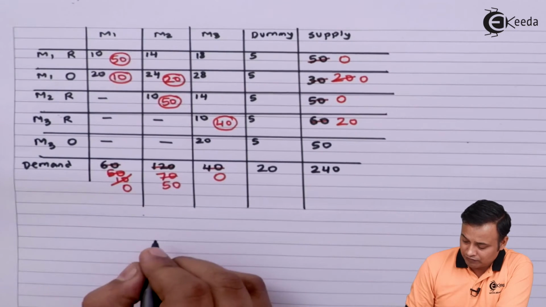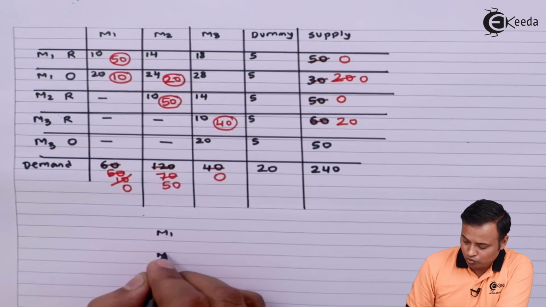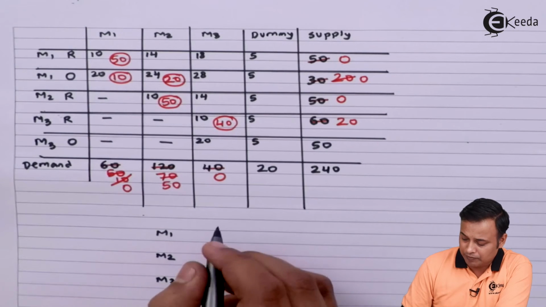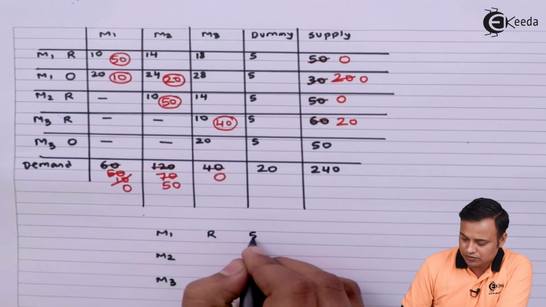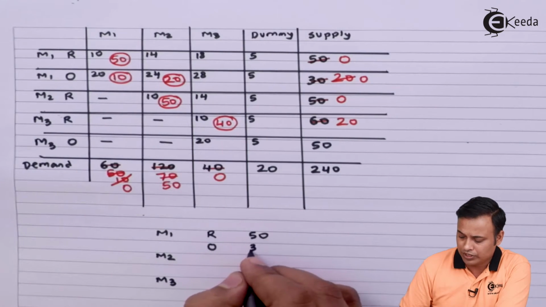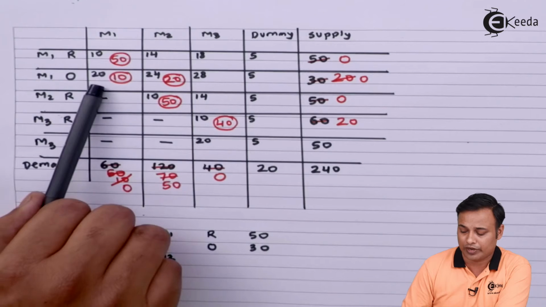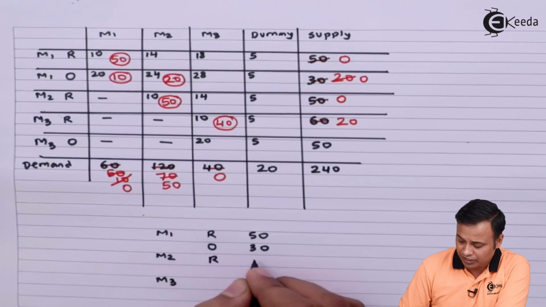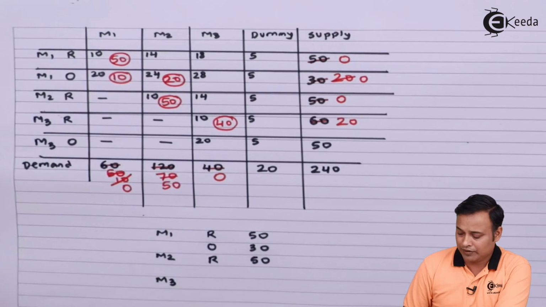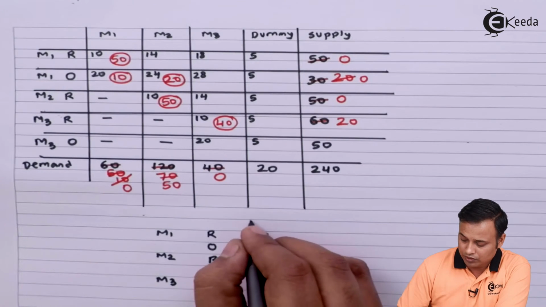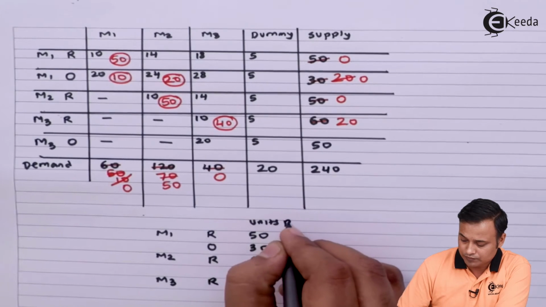See, month 1, month 2, month 3. In month 1 I am supplying regular 50 units. Overtime I am supplying 10 plus 20, 30 units: 10 for the first month and 20 for the second month. In the second month I am supplying regular 50 units and I don't have any overtime available. In the third month I am using only the regular capacity of 40 units.